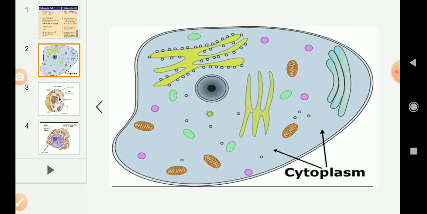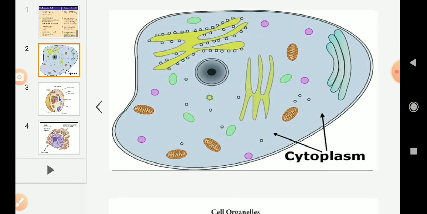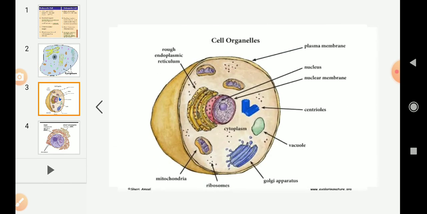So what are cell organelles? Cell organelles are the small structures present in the cytoplasm. In the cytoplasm you are going to find all the cell organelles, and each cell organelle will have a specific function. In this chapter you are going to learn about the 6 cell organelles which are present in the cytoplasm.